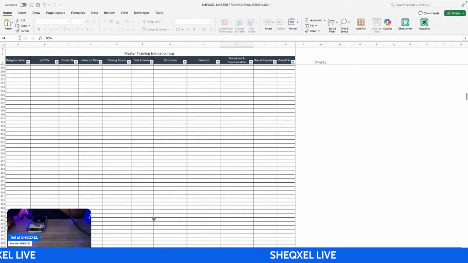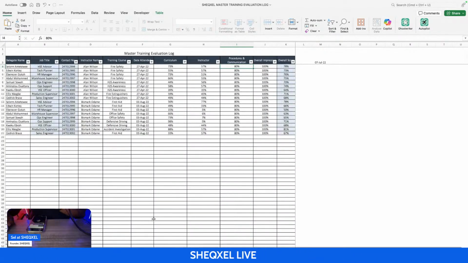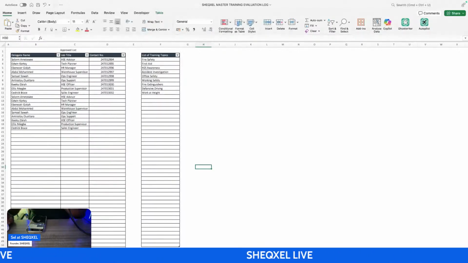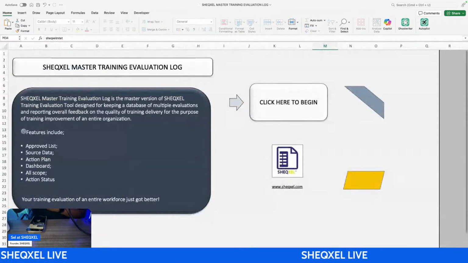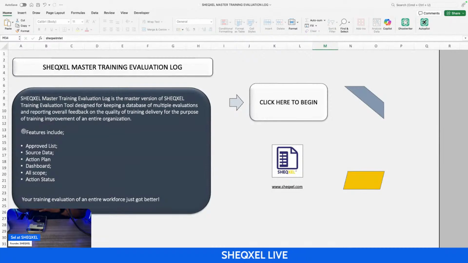So it means that we are doing a trend analysis on the evaluation that we've been doing over the time frame, not just a one-off entry. It's a database we'll be building. You're supposed to be doing training evaluation at regular intervals, maybe quarterly or something, just to check the effectiveness of training. So we are building data, right?